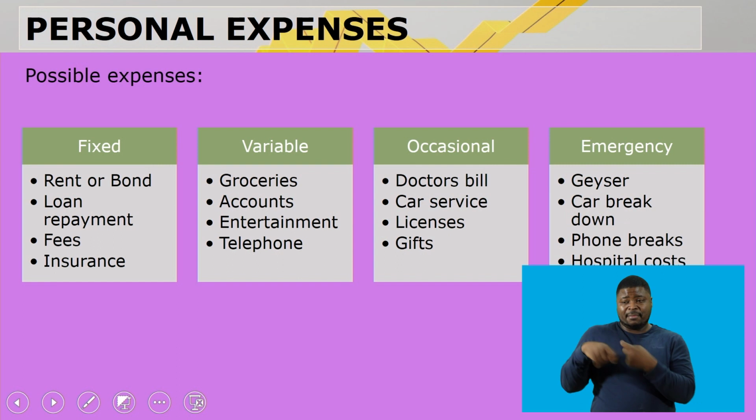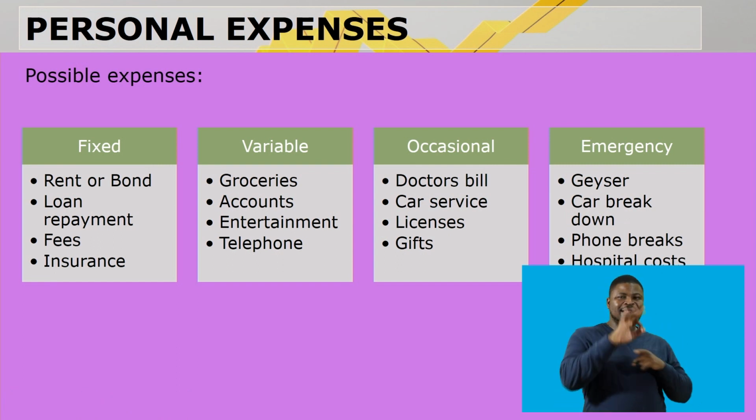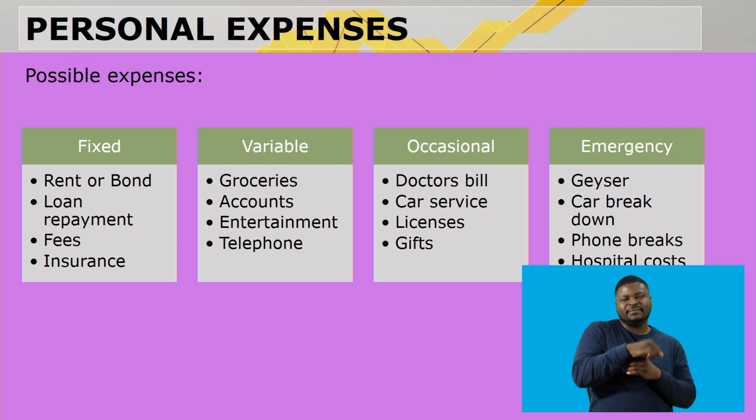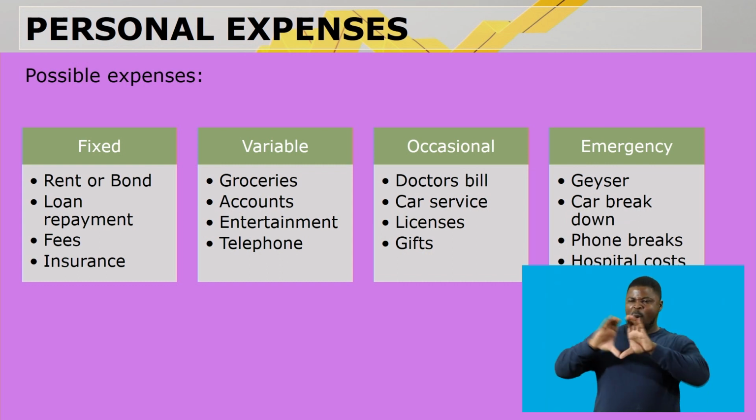So the possible expenses is fixed would be rent or bond, loan repayment, fees or insurance. Variable, groceries, accounts, entertainment and telephones. Occasional will be a doctor's bill, car services, license and gifts. And then emergencies will be a geyser that breaks or a car breakdown, your phone break or hospital costs.